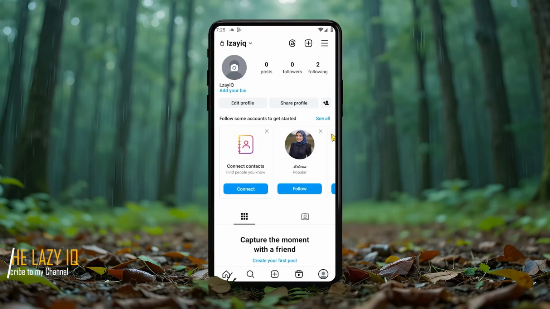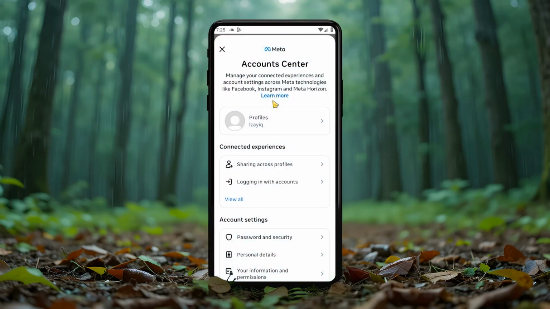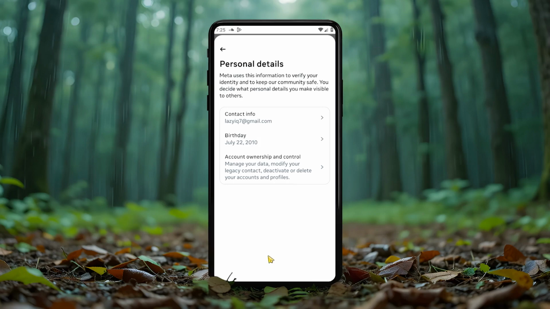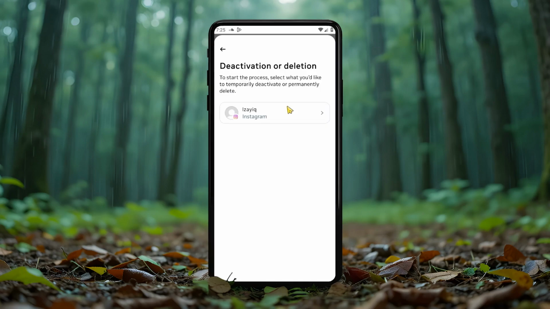To deactivate your Instagram account using the app, start by tapping the three lines at the top right. Then go to Account Center. From there, tap Personal Details, and then choose Account Ownership and Control. You'll find the option to deactivate or delete accounts. You'll see a list of all the accounts linked to your Instagram.